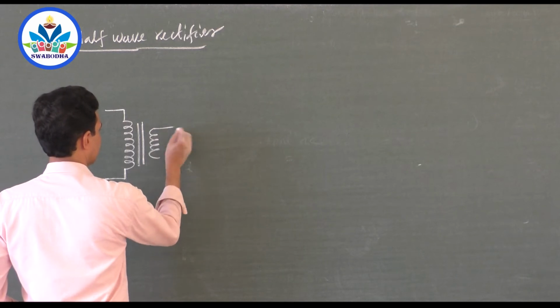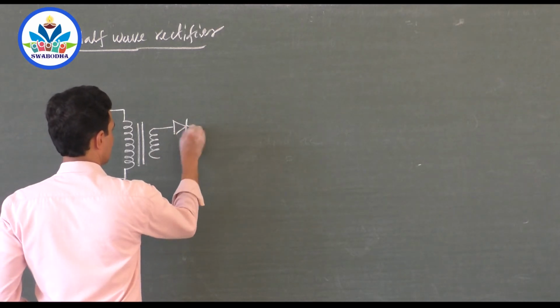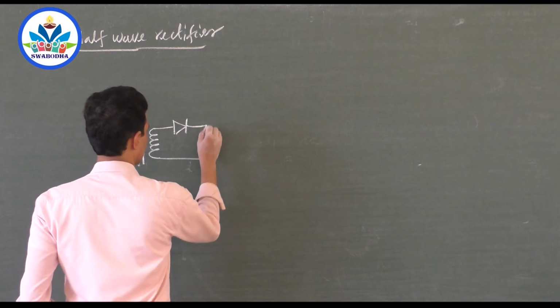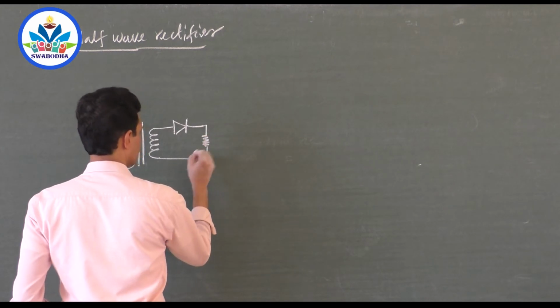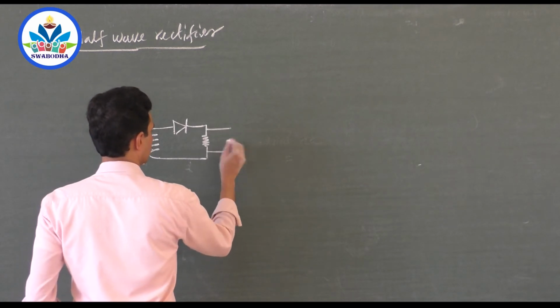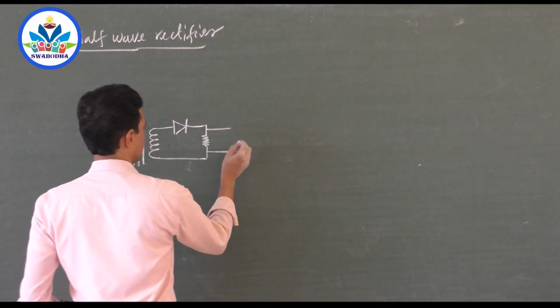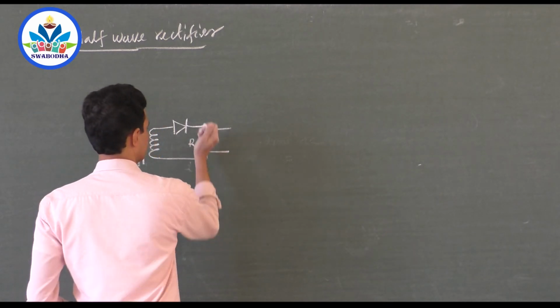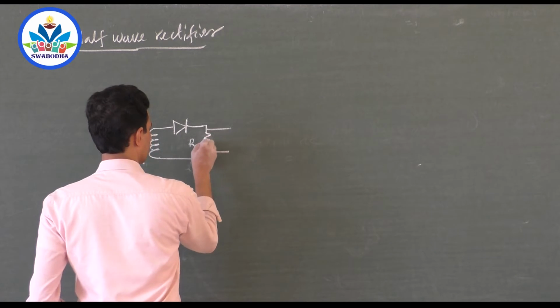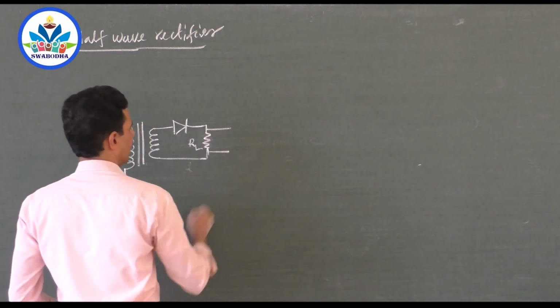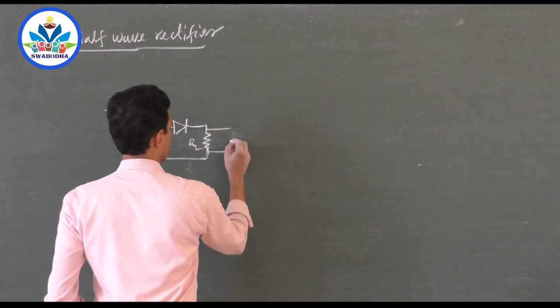This is the secondary of the transformer, and here is the diode, and here is a resistor across which we get the voltage. Output voltage is obtained here. So I call it the load resistor RL. The resistor is actually shown like this, and this is the DC output.